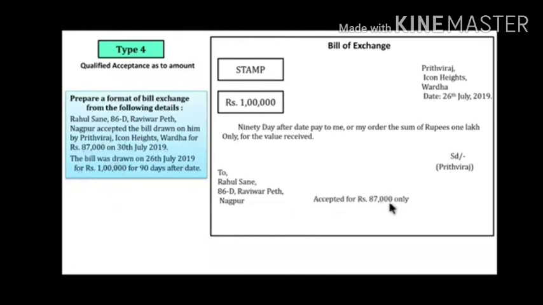When we write the acceptance, here accepted for 80,000 only: the bill is drawn for 1 lakh, but the drawee is accepting for 87,000 only. So when he accepts a bill, he clarifies the condition, acceptance for 87,000 only, then he gives a signature and writes the date of acceptance. So this is the qualified acceptance as to amount. When there is a qualified acceptance, we have to mention the qualified condition under 2 parallel lines. Okay, so these are the formats of bill qualified as per amount.